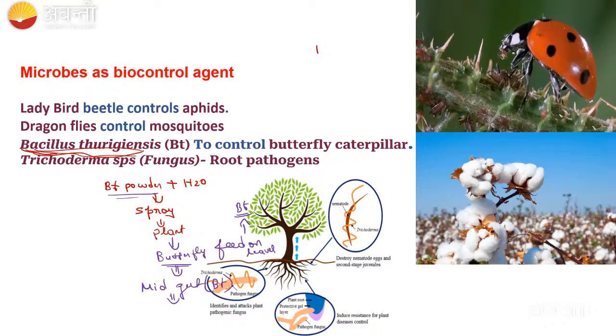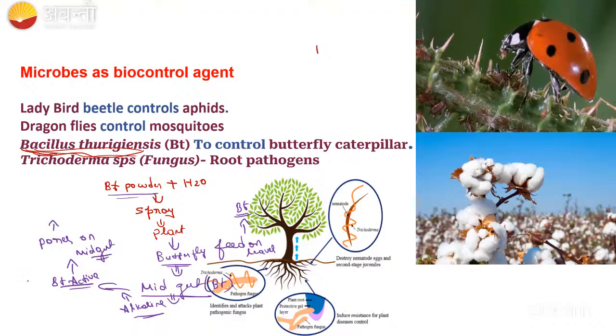Okay, in the midgut, what will happen? The midgut has alkaline condition, alkaline pH, right? So in the alkaline pH of the midgut, the Bt will become active. When it becomes active, it starts to form pores on the midgut.